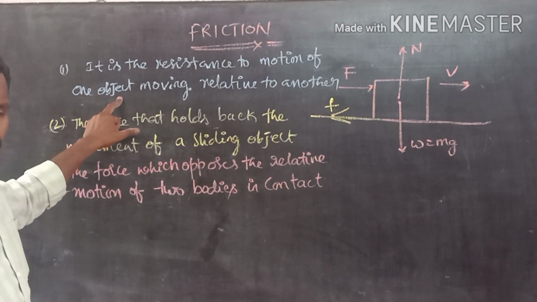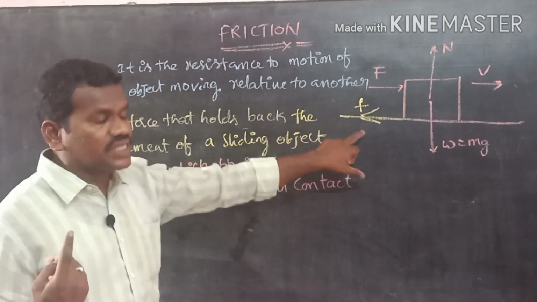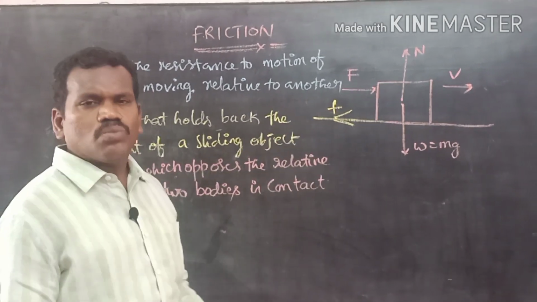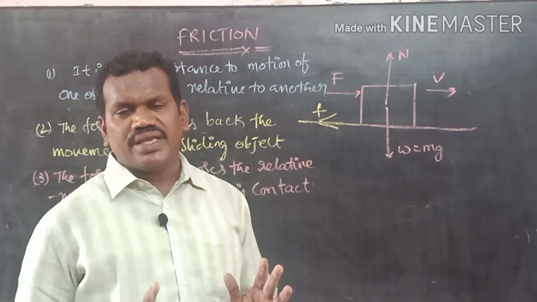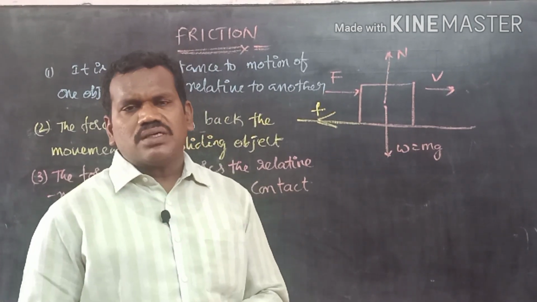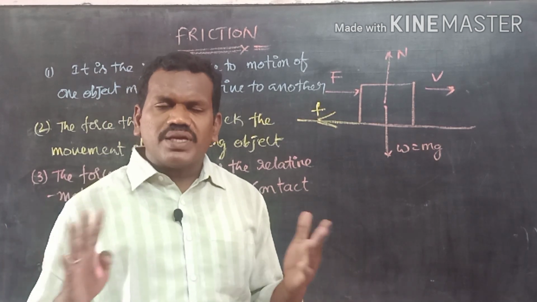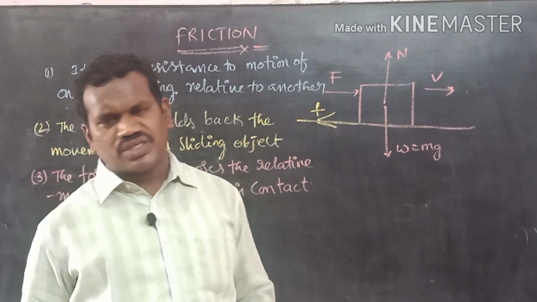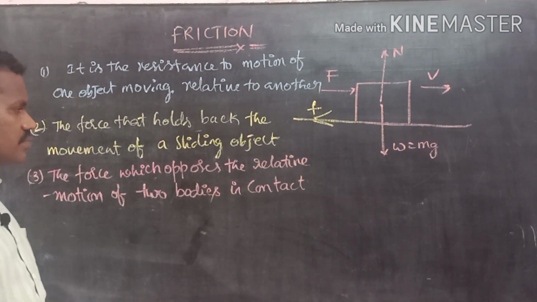This means one object is in motion and another object is at rest relative to it, or otherwise both objects are in motion. Wherever it may be, the opposing force is developed. That opposing force is the cause for stopping the relative motion of the object. That force is called friction. You can understand these are all the definitions of friction.